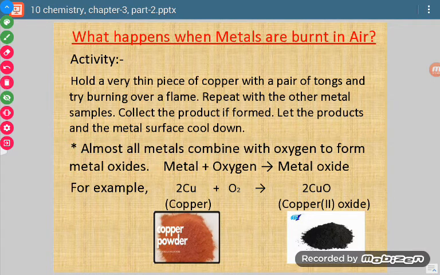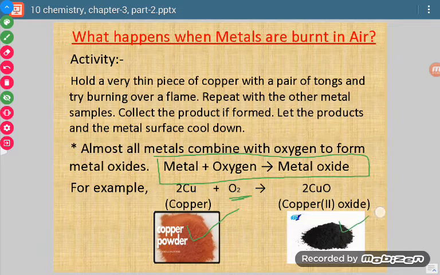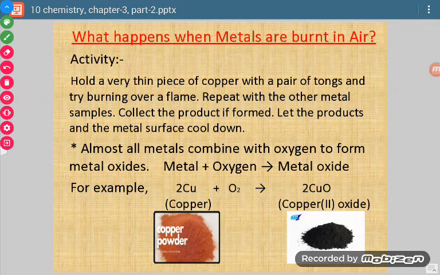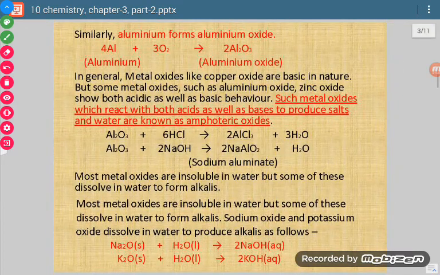So what is the reaction? The reaction is: metal reacts with oxygen and forms metal oxide. Just like this is copper, if we take its powder form, then it is like this. When it is burnt in air, it forms copper oxide, or we say cupric oxide, and it is like this. It is black in color. So in general, metals react with oxygen and form metal oxides.